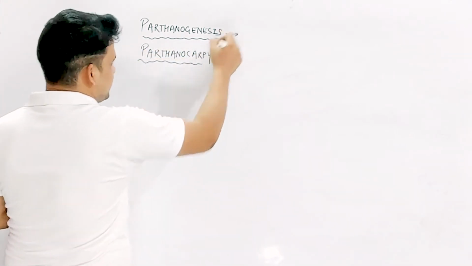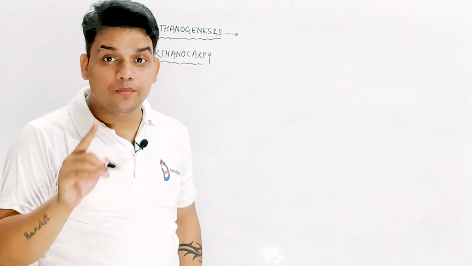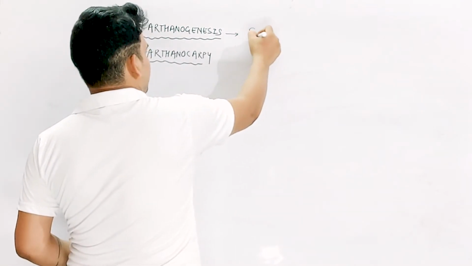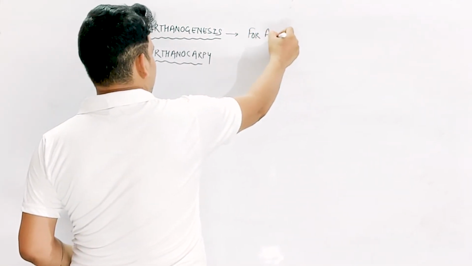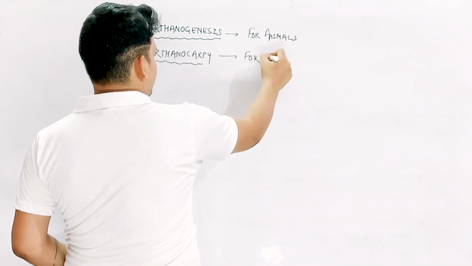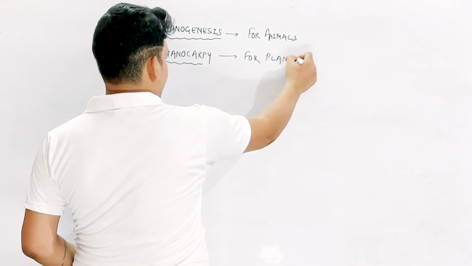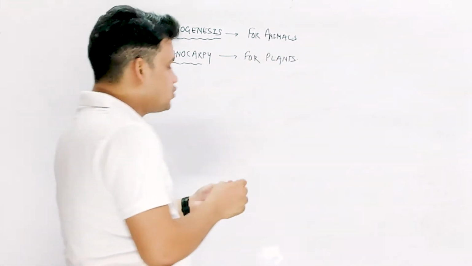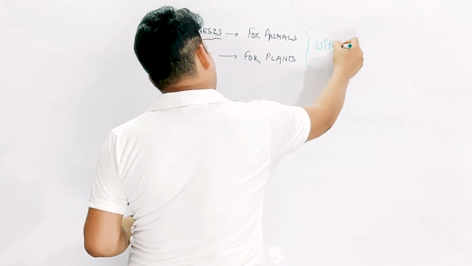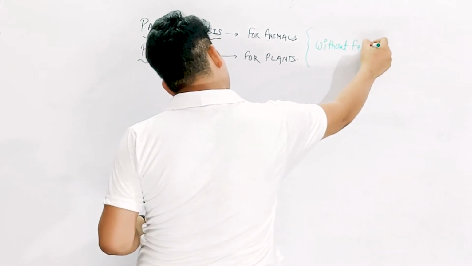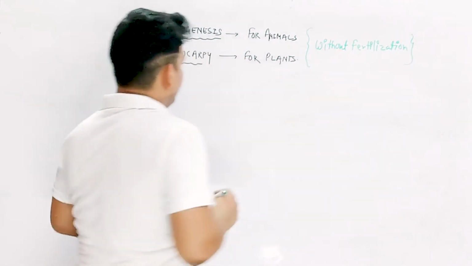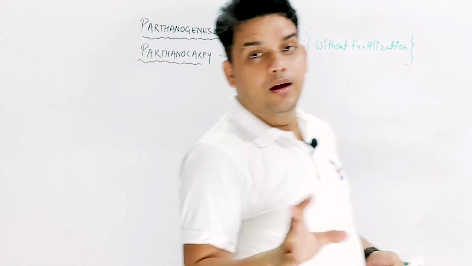We use parthenogenesis without fertilization for animals, and parthenocarpy is the term for plants. Got it? These two types of processes are without fertilization.